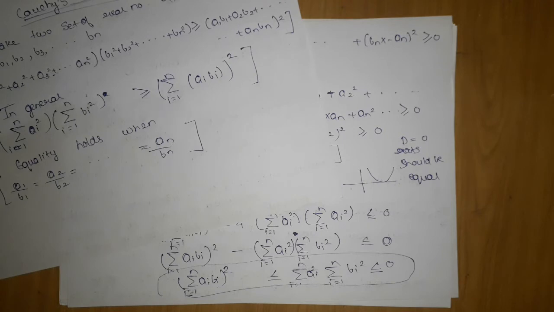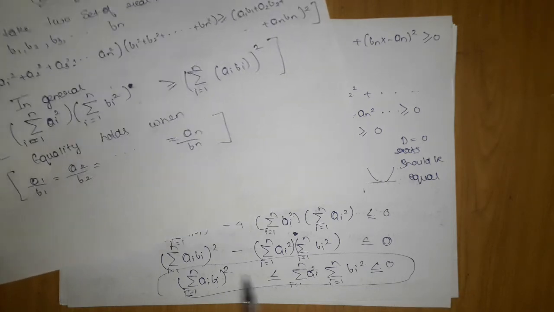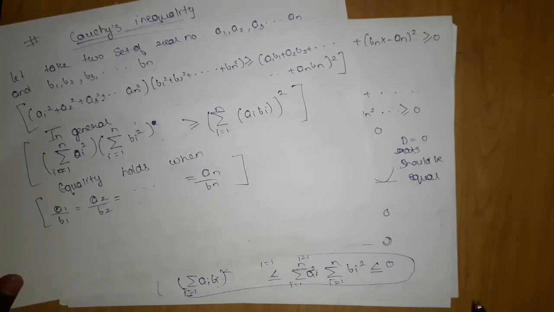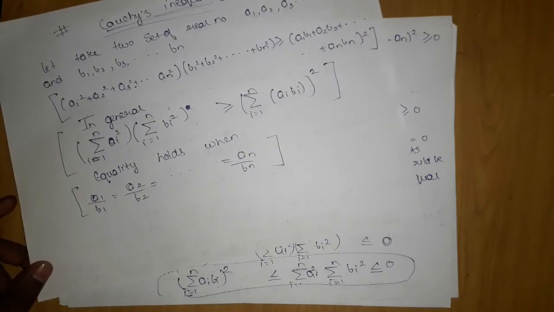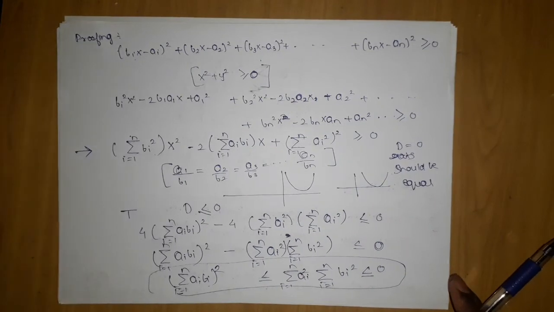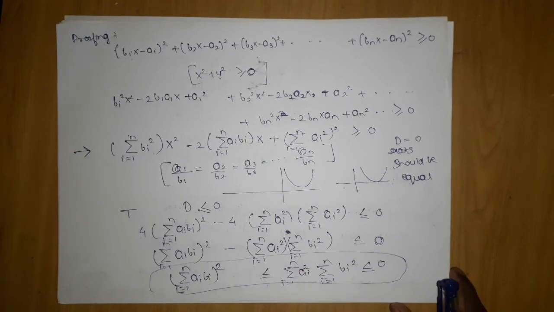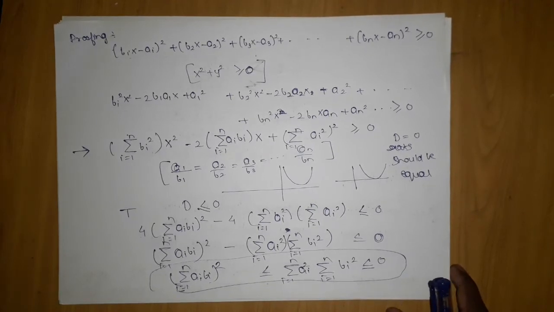Okay, so what we are going to do is apply some questions, and equality appears when they become equal, which is possible if d is equal to 0. That is the case of equal roots, which will happen when a1 upon b1 is equal to a2 upon b2 and so on. Okay, so I have explained the proof of Cauchy inequality, and after explanation I tried my best. Hope you have understood. It was just a simple quadratic equation proof.